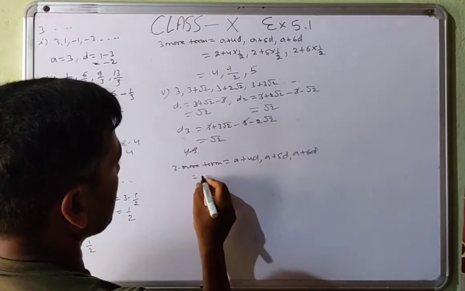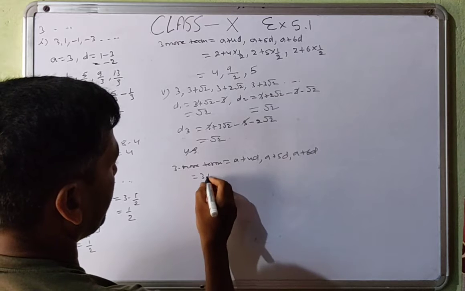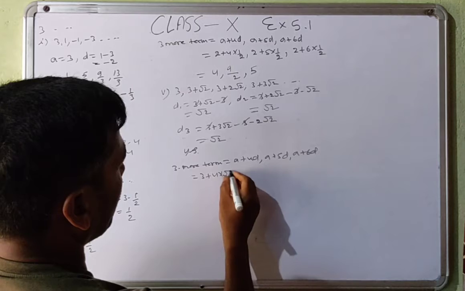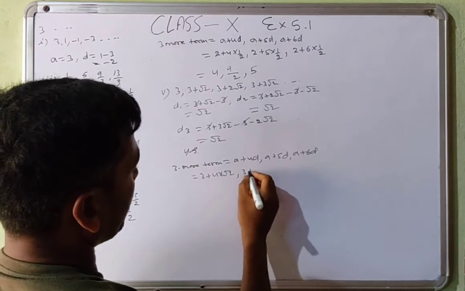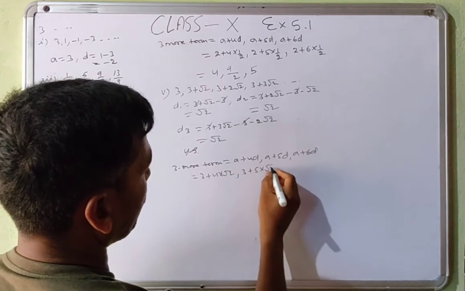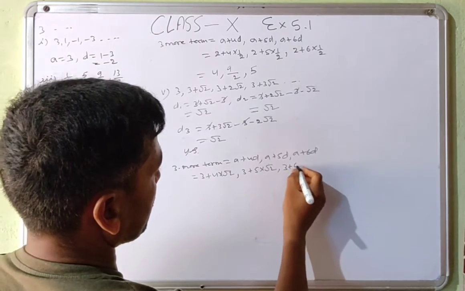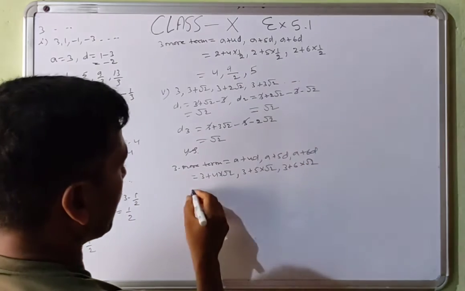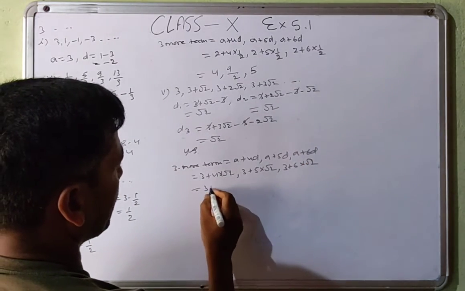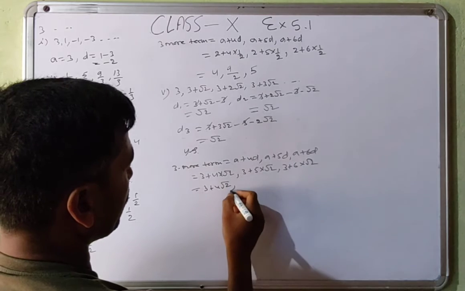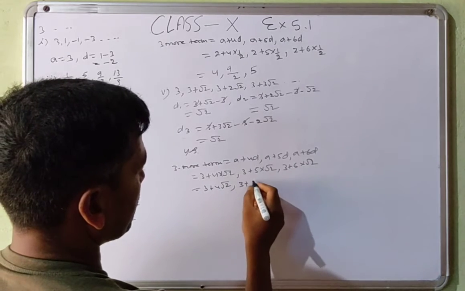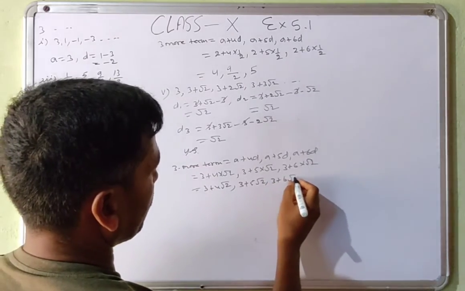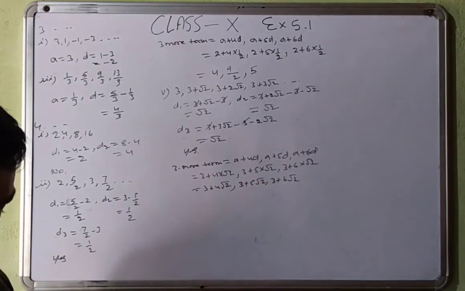So a is given. 3 plus 4 into under root 2, 3 plus 5 into under root 2, 3 plus 6 under root 2. Or you can write directly also a plus 4d, 3 plus 4 under root 2, 3 plus 5 under root 2 and then 3 plus 6 under root 2. These are the 3 more terms.